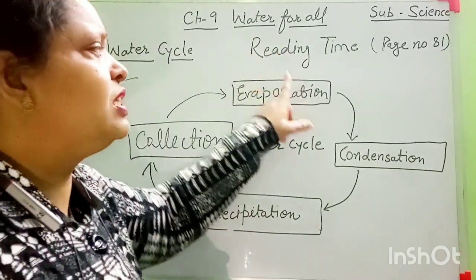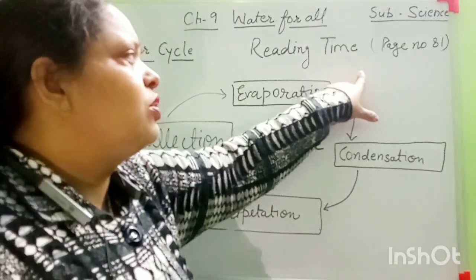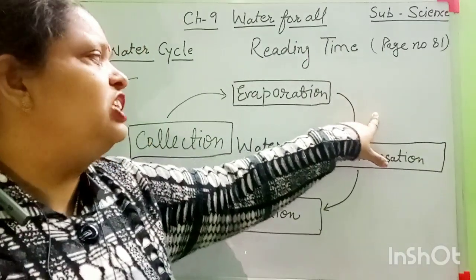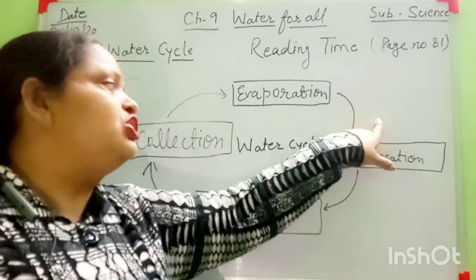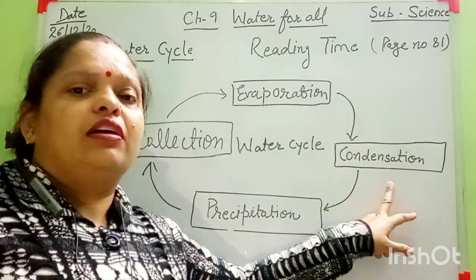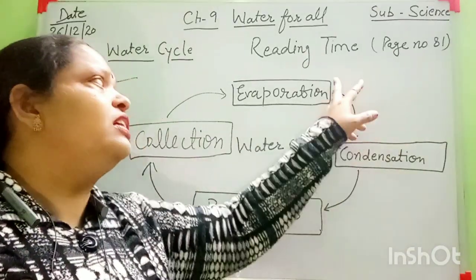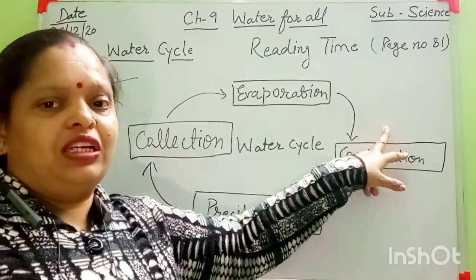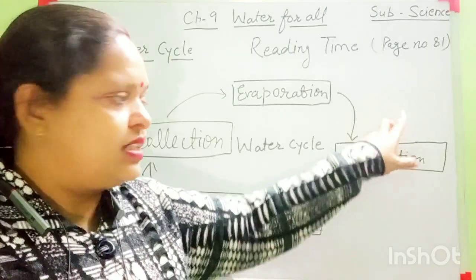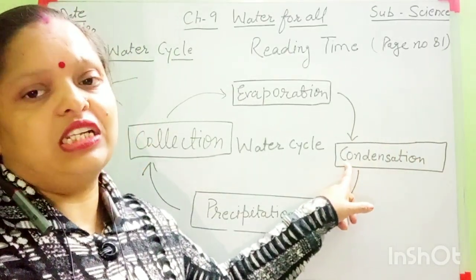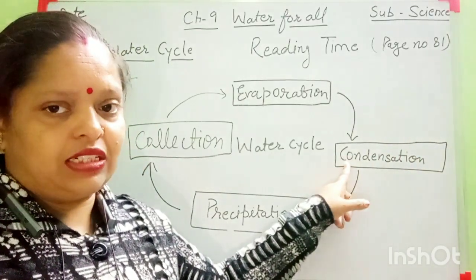After some time, this water vapor goes into the clouds and it changes into some small little drops. Okay. It means water vapor cools down in the condensation process. Yes or no? Yes. C for cool, C for condensation. All of you remember that.